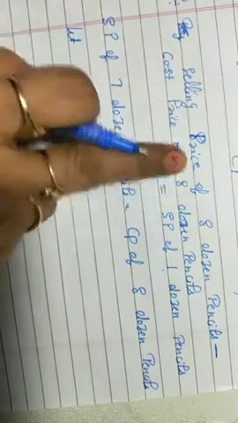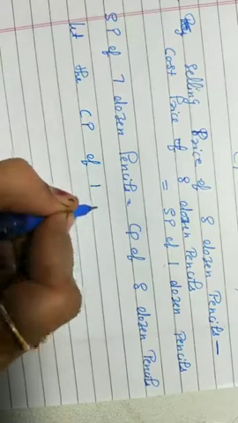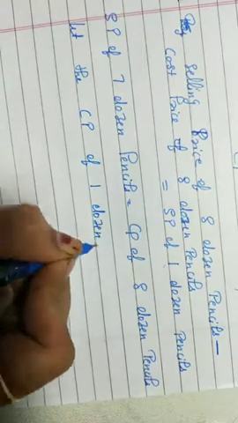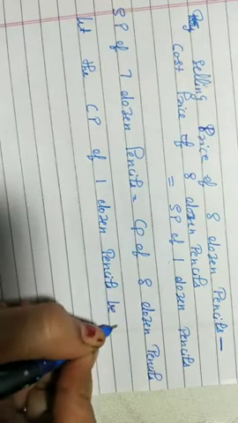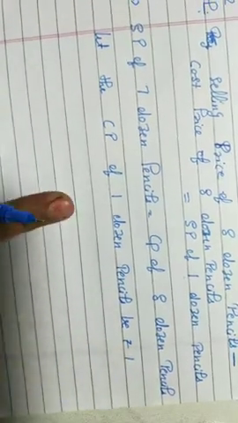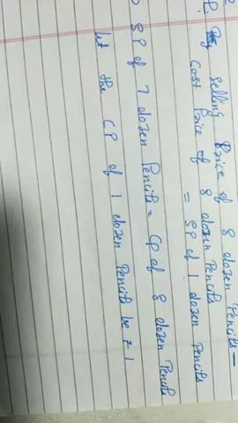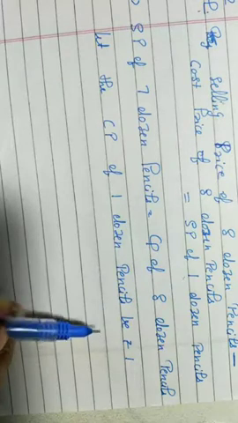Either write selling price or SP, both are same. Let the CP, cost price of 1 dozen pencils, be rupees 1. You are already aware that it is not possible that for rupees 1 you will get 1 dozen pencils. We are doing this for solving our question. Cost price is rupees 1.